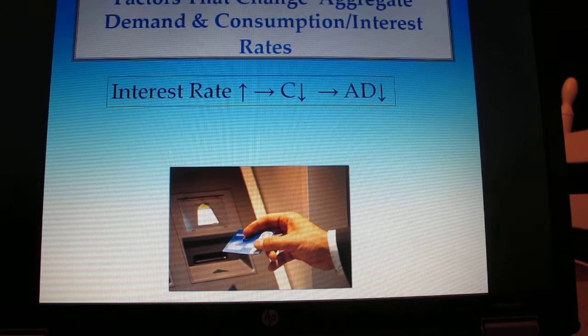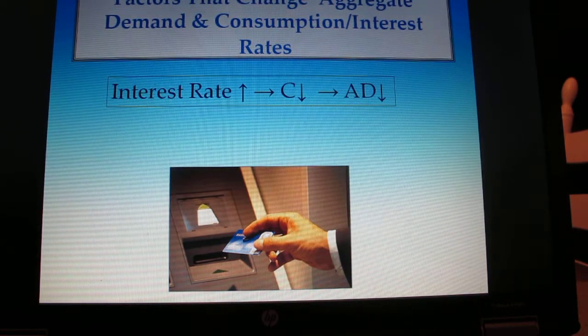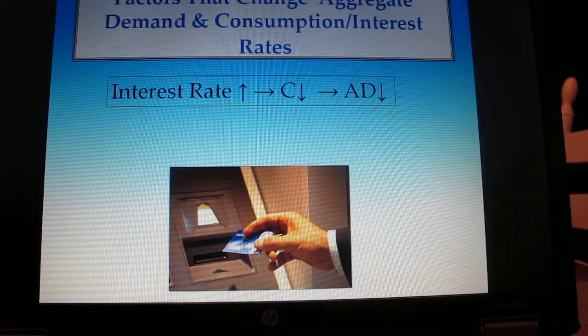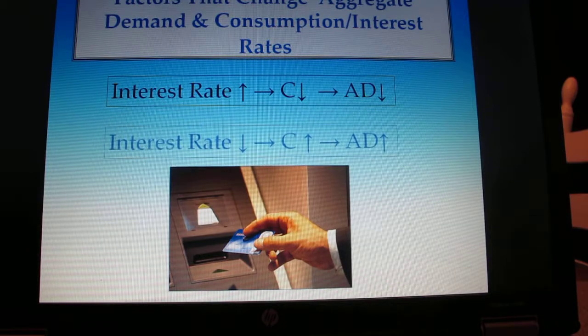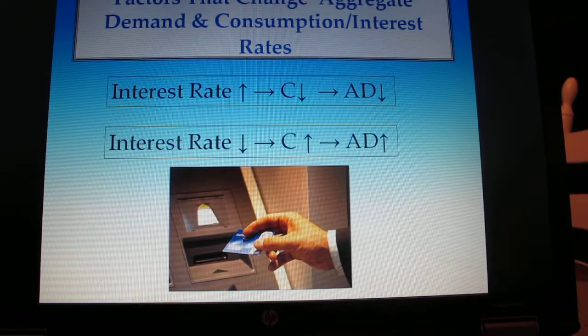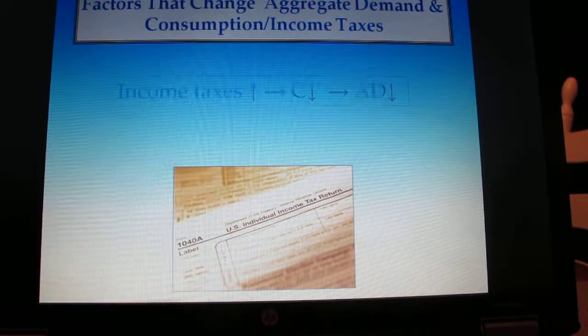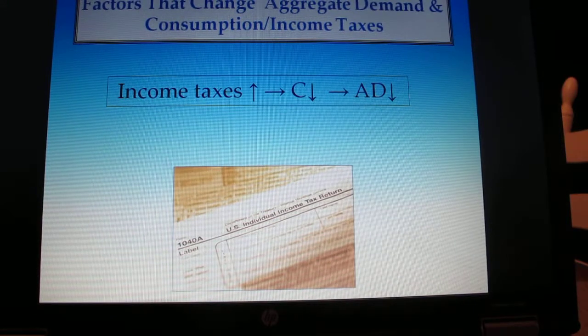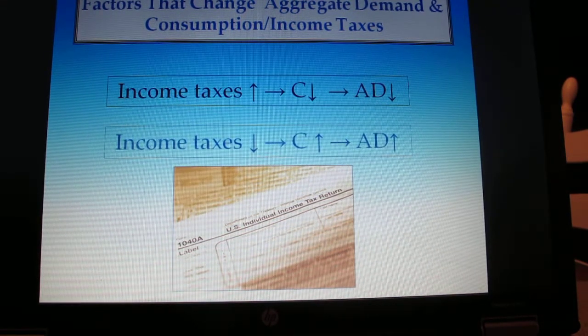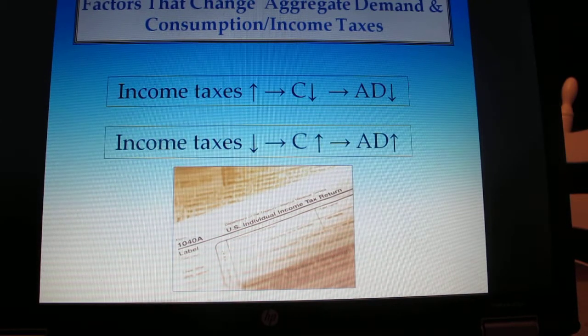Interest rates increasing would most likely lead to people saving more and thus consuming less, and aggregate demand would fall. The opposite holds true as well. If interest rates decline, it would probably lead to more consumption and an increase in aggregate demand. Income taxes increasing, just think about it from your own perspective. Your consumption most likely would fall, and therefore aggregate demand would fall. Income taxes decreasing, on the other hand, would work the opposite way.